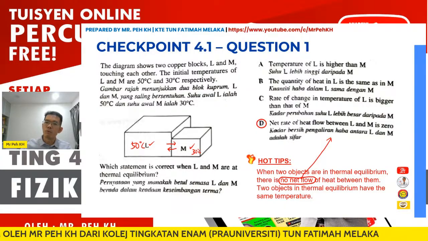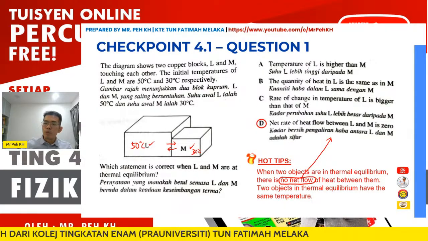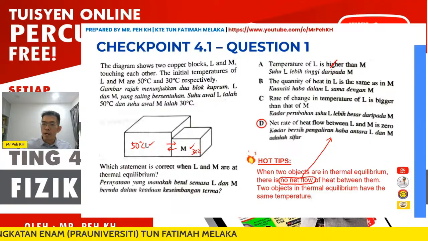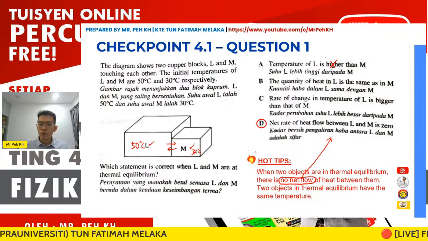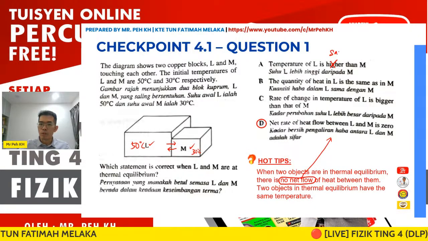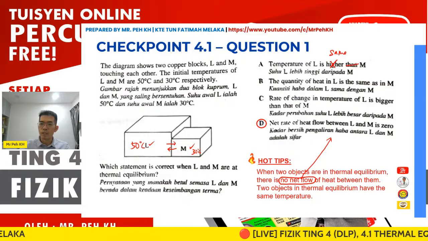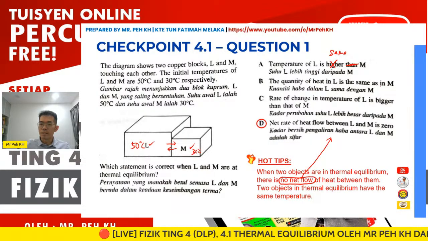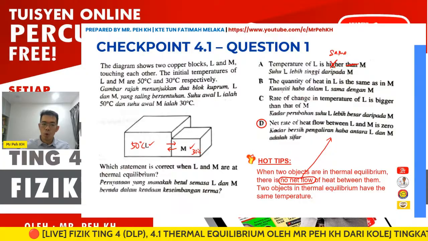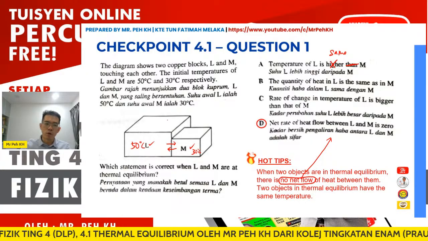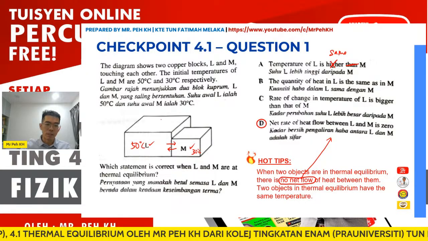So why is the first statement wrong? Temperature of L is higher than M is wrong. When they achieve thermal equilibrium, they will be at the same temperature. Then, the quantity of heat in L is the same as in M is actually wrong. Although the final temperature for L and M is the same, for example 40.